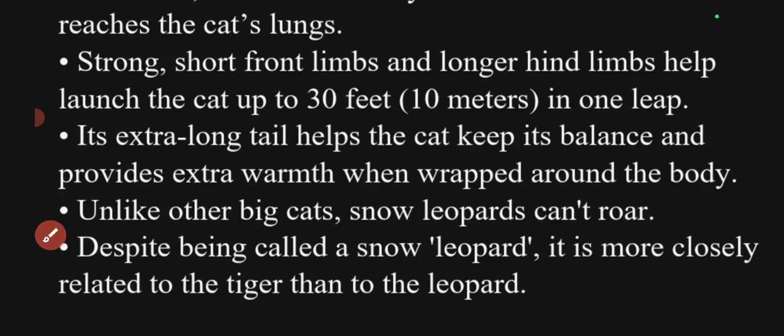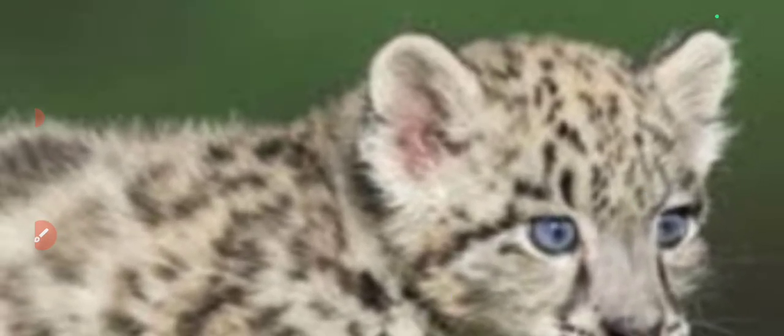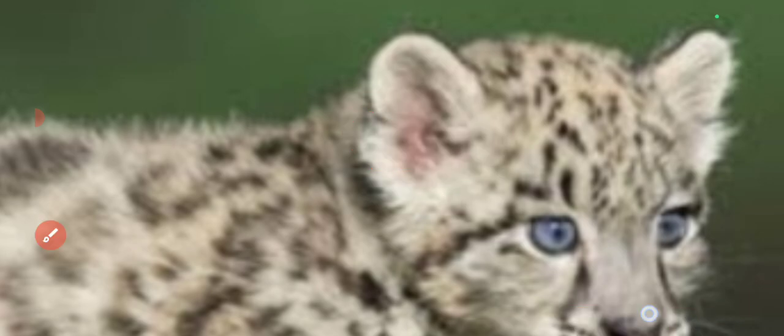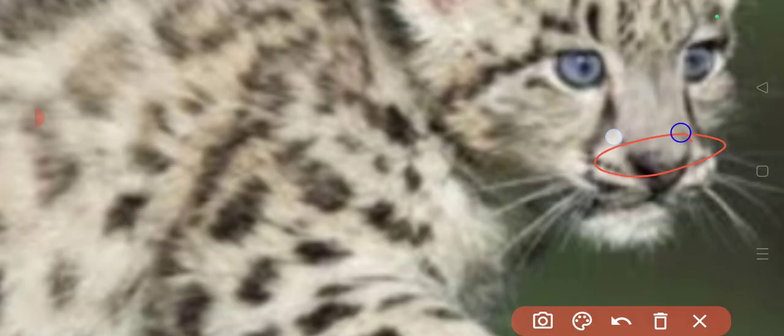So these are the features that you have to remember. You can look at its ears, which are wide, round, and very short. This will help in reduction of the loss of heat. And you can look at the smaller nasal cavity also.